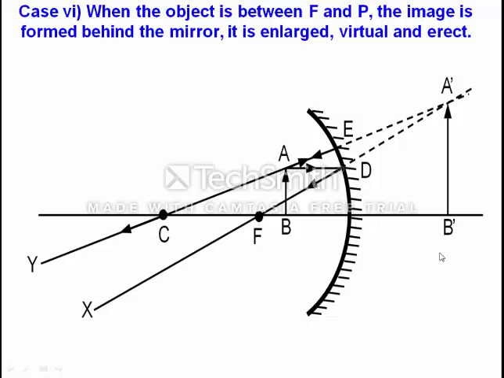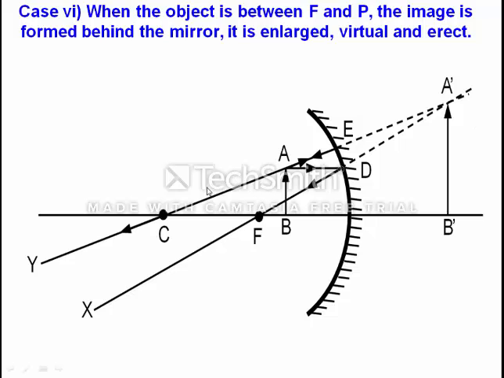What is the meaning of erect? Erect means top will be at the top and bottom will be at the bottom, and inverted means top will be at the bottom and bottom will be at the top. So here our A dash is at the top and B dash is at the bottom. It means the image will be virtual and erect. So what will be the nature of the image? It will be virtual and erect.